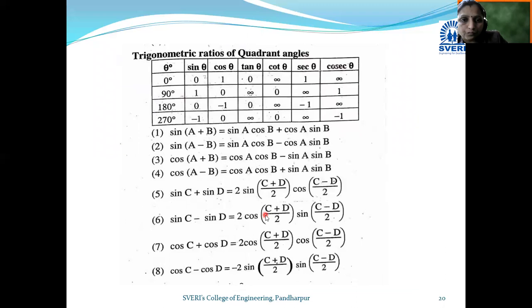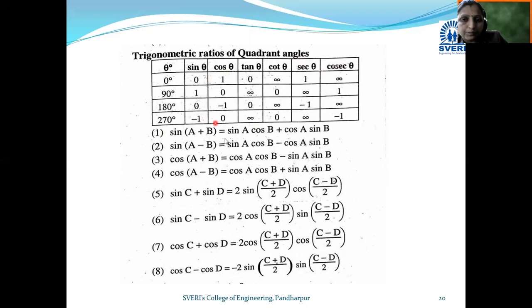Now see trigonometric ratios of quadrant angles. That means sine 0 becomes 0, sine 90, that means sine pi by 2, is 1, sine 180 degree, that means sine pi, is 0, sine 270 degree, that means 3 pi by 2, becomes minus 1.